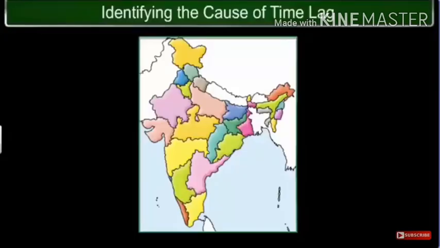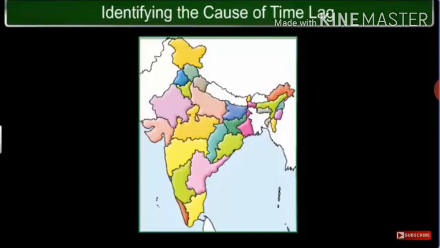Due to the great longitudinal extent of about 29 degrees, there could be wide differences in local time of places located at two extreme points of India. As such, the difference between these 2 points would be about 2 hours.